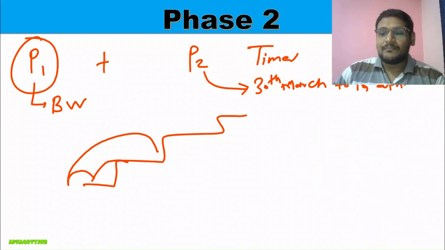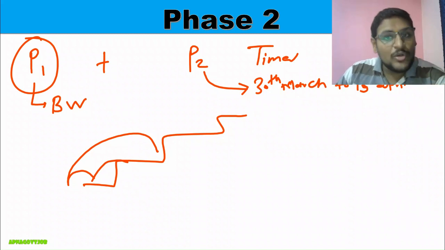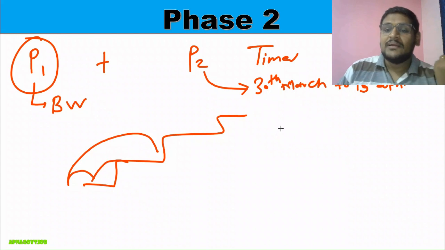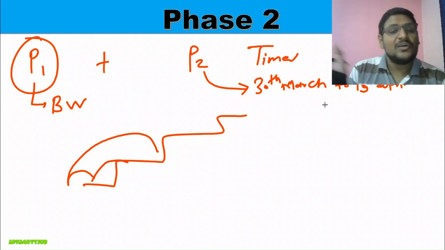Okay, it is 13th April. On 13th is the last day of phase 2, and on 13th I will upload the phase 3 video. Correct? So this is the period of your phase 2. Approximately 15 days for phase 2 I have given to you, and in that only you need to try to complete the things which I will mention in the further video.